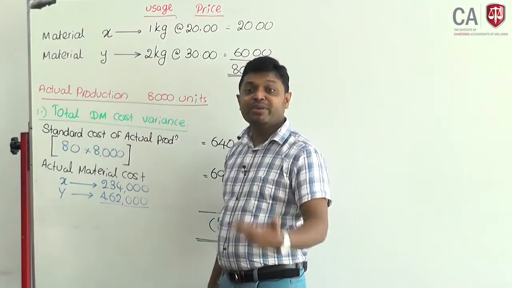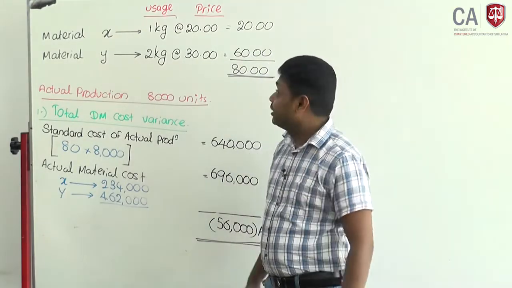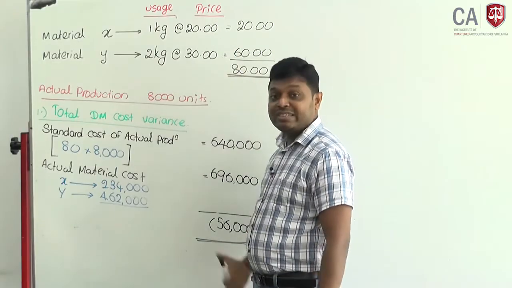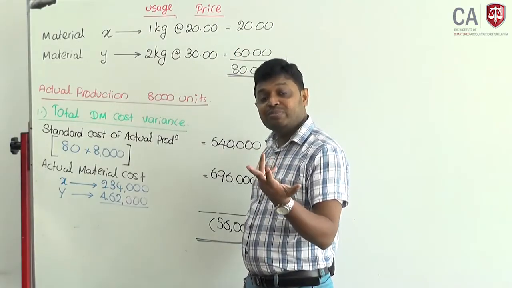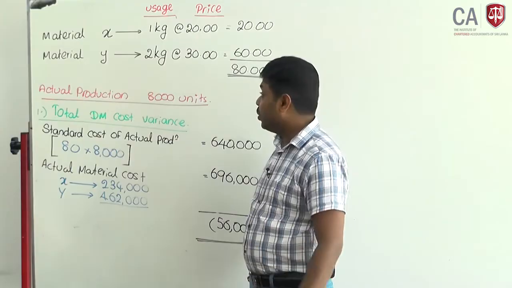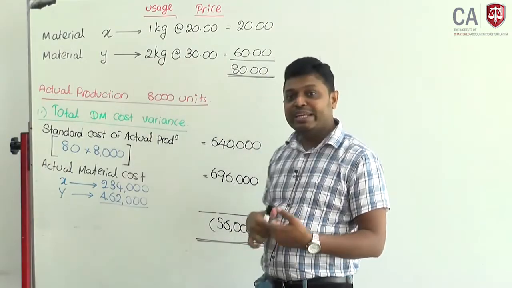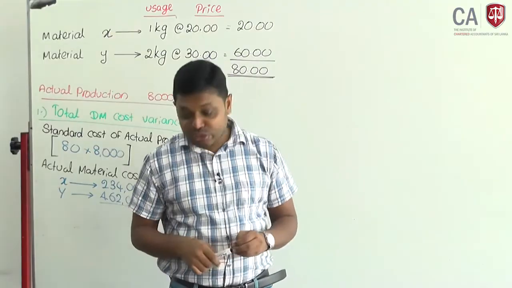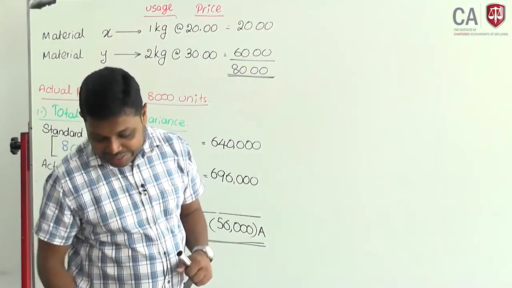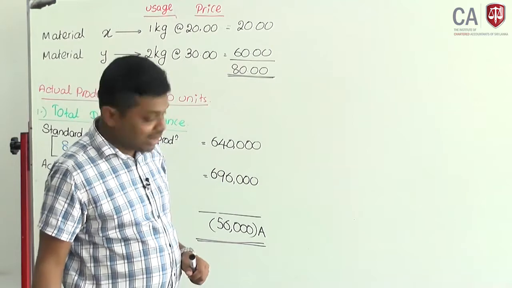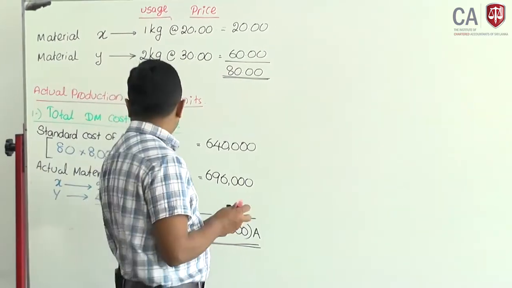Sometimes usage might be more than expected. Then when you look at the prices, prices might be lower or higher than the expected. Therefore, you have to calculate direct material price and usage variance. I will calculate number 1, direct material price variance here.